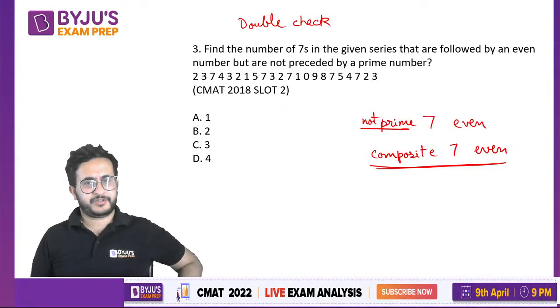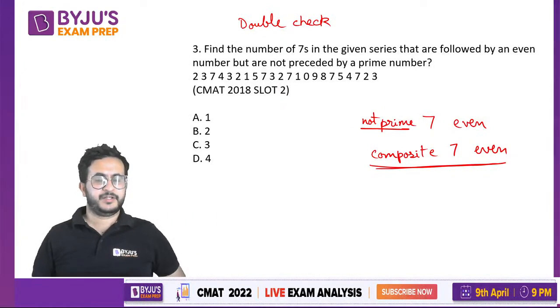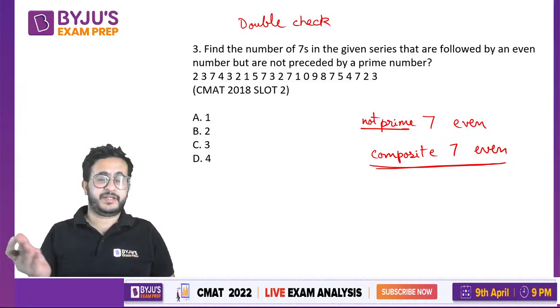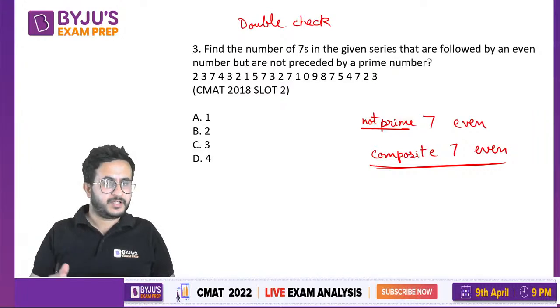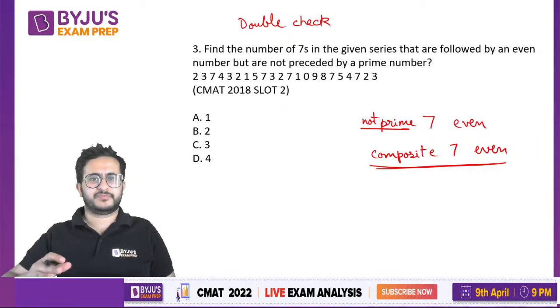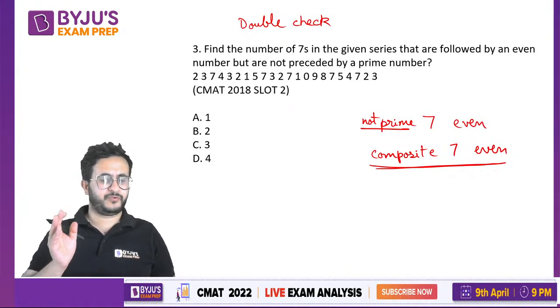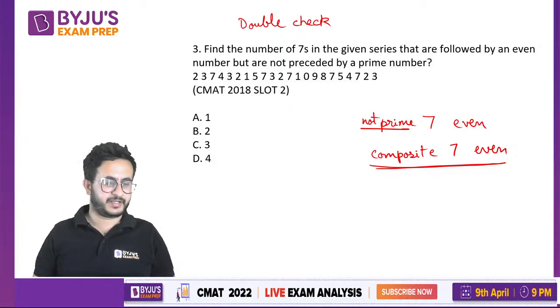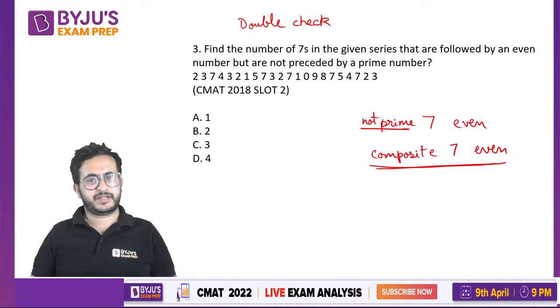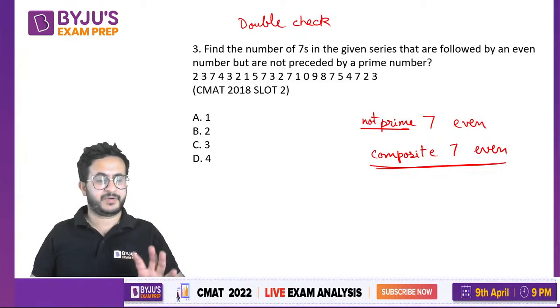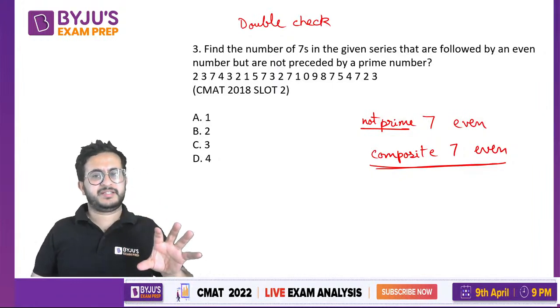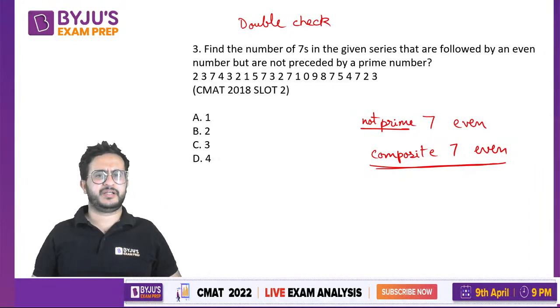So that will again depend on the difficulty level of the paper, right? So maybe 280 could be a good score. Sometimes 250 could be a good score. Sometimes it could go beyond 300 also. So just go with the flow. Don't target any score, that I have to do only this much. Okay. Don't take unnecessary risk. That's why he said that your concept should be clear. If your concepts are clear, time is not the issue.